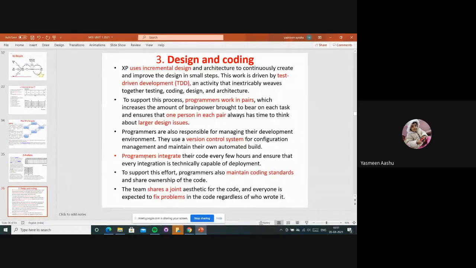And next, programmers integrate. Once they have updated with new code, they will be integrating and releasing it as a new version, right? And they will be supporting the programmers to maintain some coding standards and share the ownership of the code also.